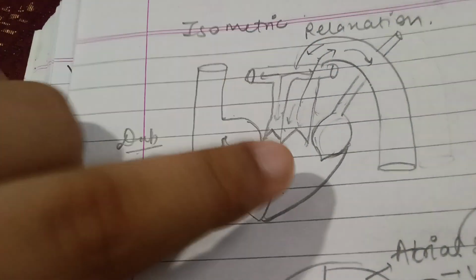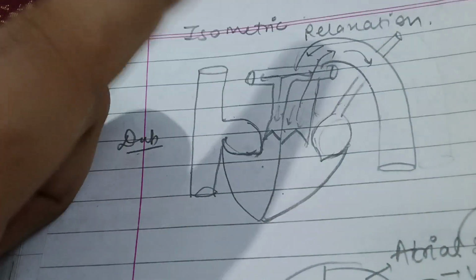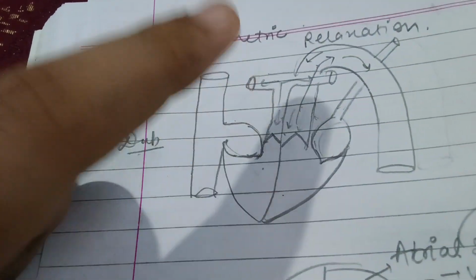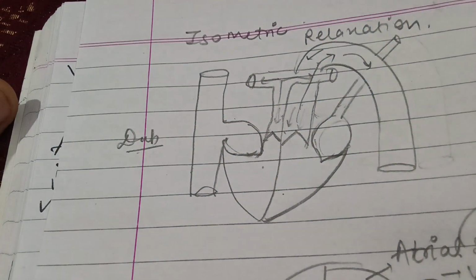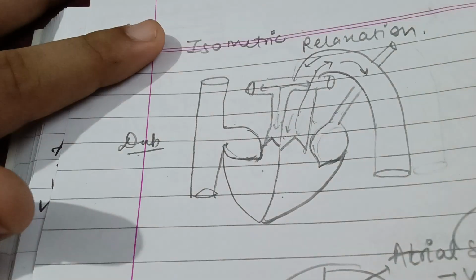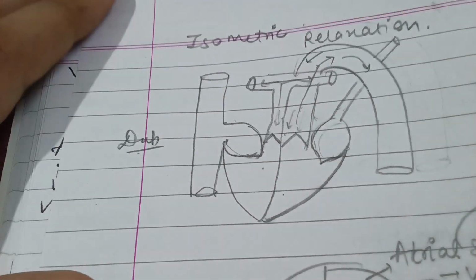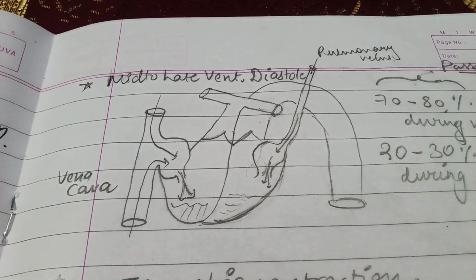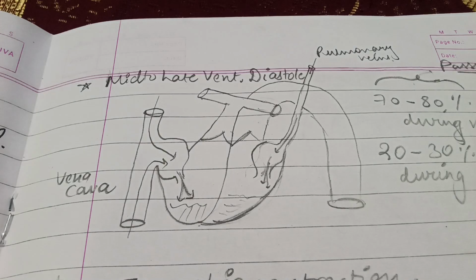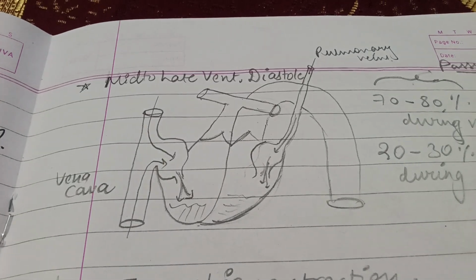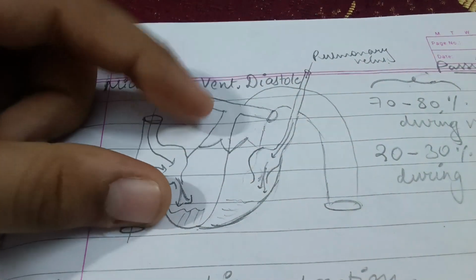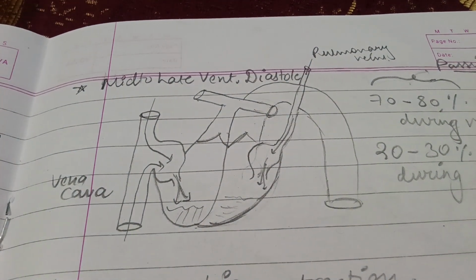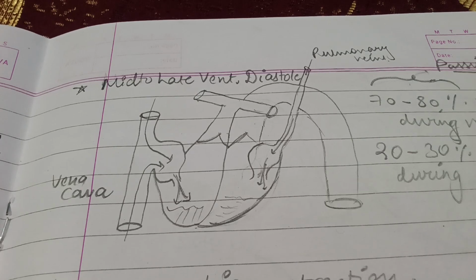Just remember that this relaxation, which is ventricular diastole, happens after ventricular systole, and it continues until atrial systole. Just ignore that I have written mid to late ventricular diastole here. I'll explain that also, but for now keep in mind that when the atria are contracting, which means atrial systole is happening, the ventricular diastole will stop.